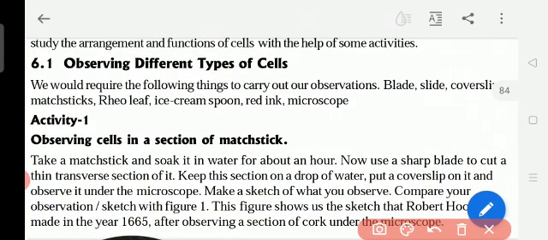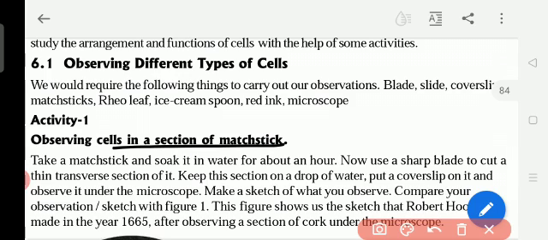Here we are going to see cells in the matchstick, rheolith, ice cream spoon, and red ink under the microscope. The first activity is with the matchstick, and another activity with the rheolith. First we observe the cells in a section of matchstick.